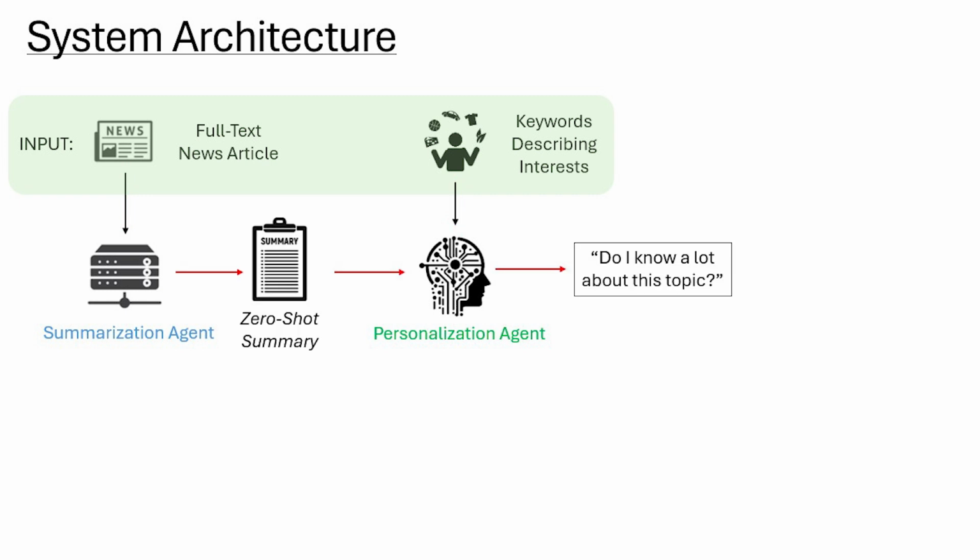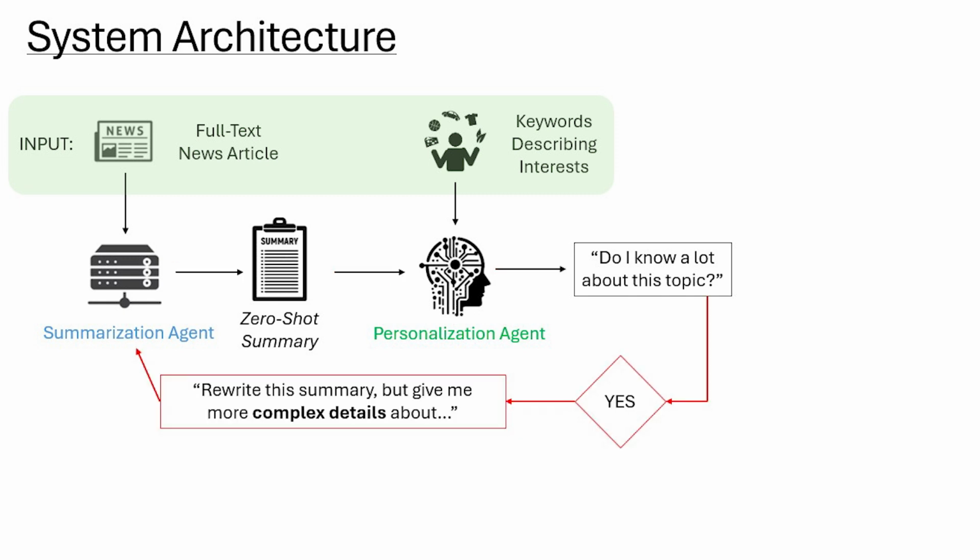The summarization agent is fairly straightforward. We ask it to produce a 3-sentence summary of the article, and it creates, first off, the zero-shot summary, which is not tailored at all yet. It passes that summary to the personalization agent, which has a fairly complex prompt, but what it comes down to is it's asking, do I know a lot about this topic? And there are 2 answers there.